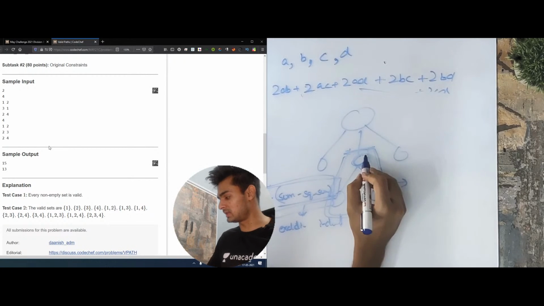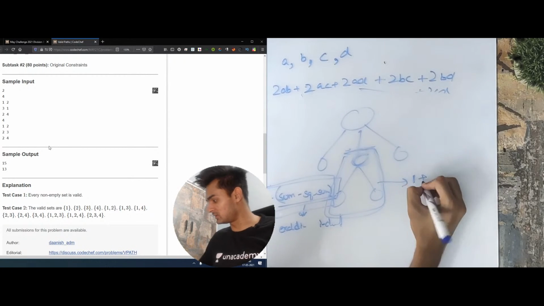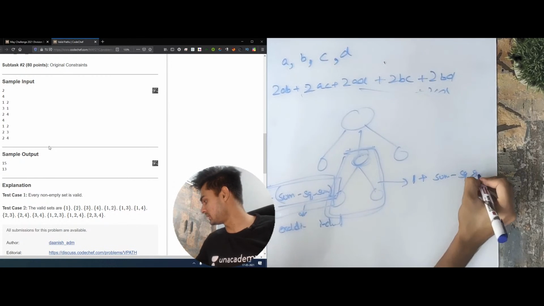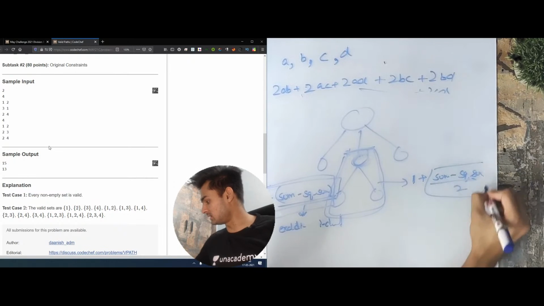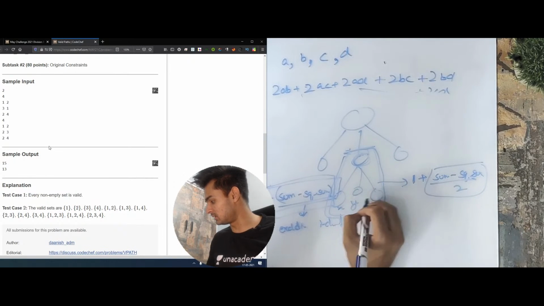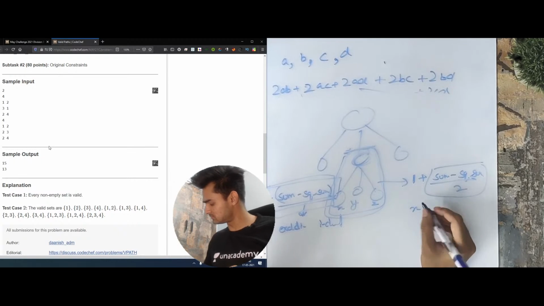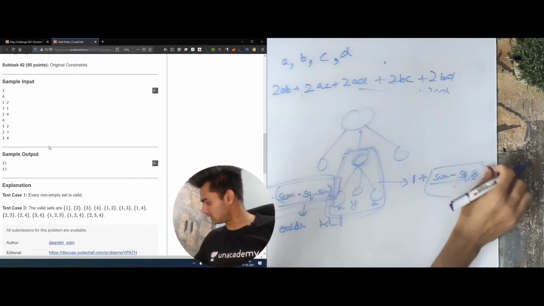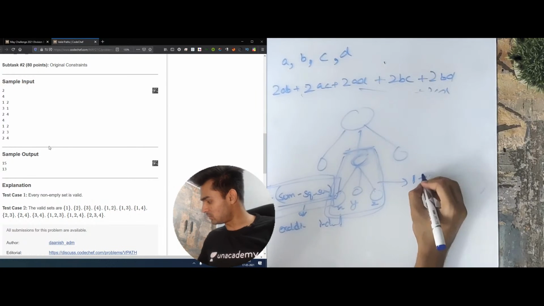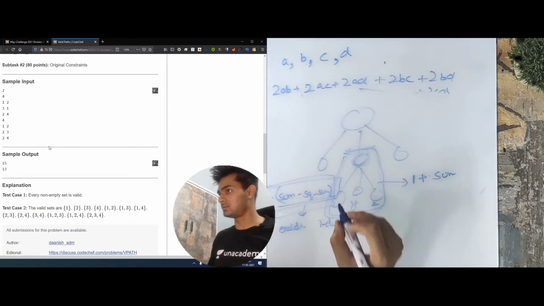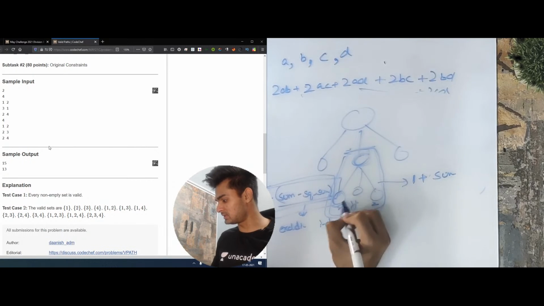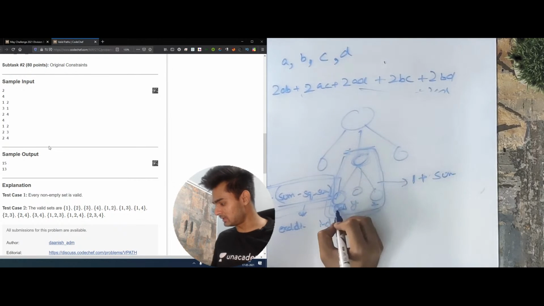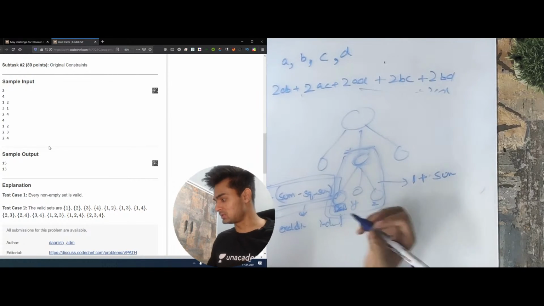This node is going to return that I can give you either 1, which is alone myself, or sum minus square sum by 2, which is actually, let's say there were 3 values x, y and z. So this is actually 1 plus sum, because this set can give us x values. It will say that I can either include these x values or exclude these x values.